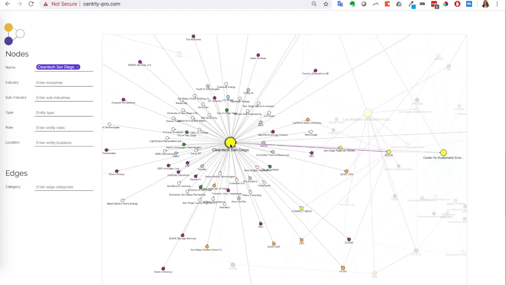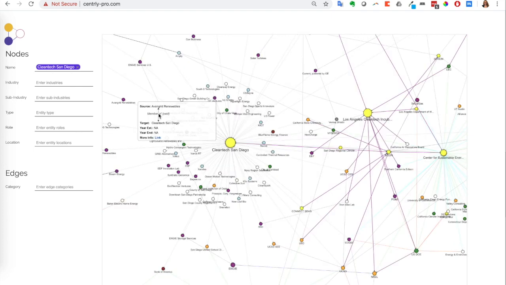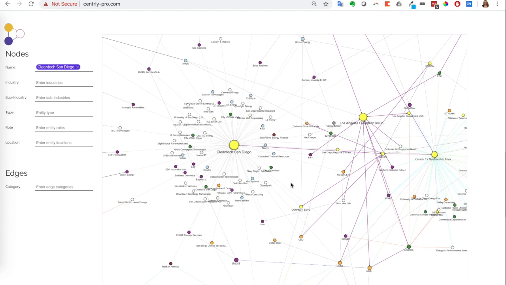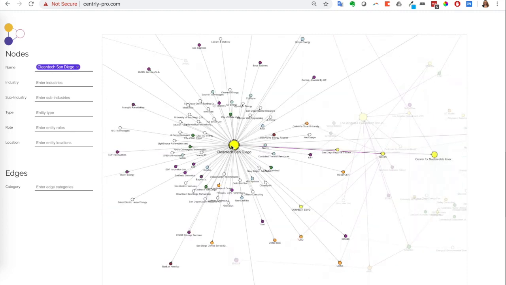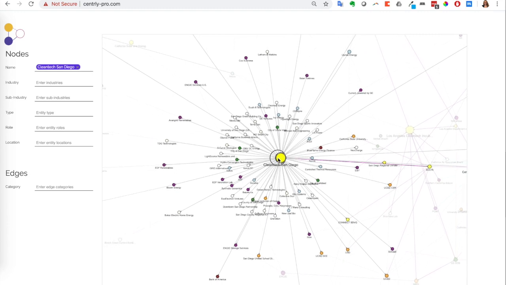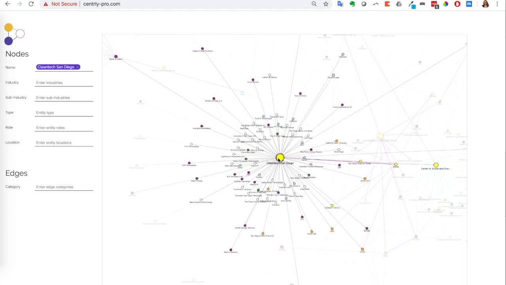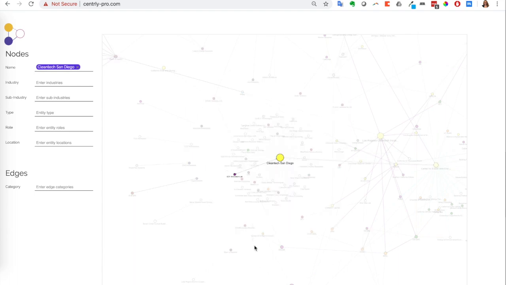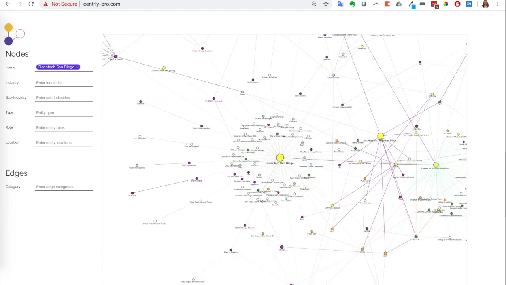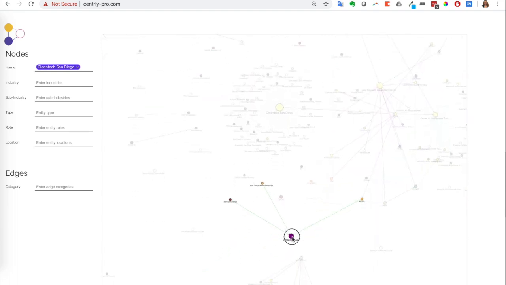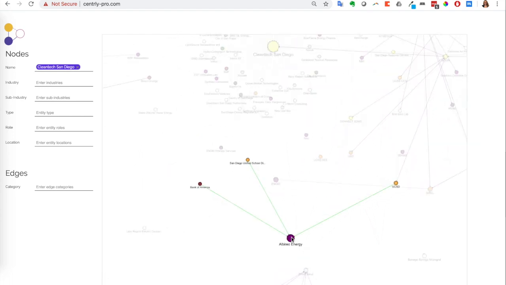You can see my immediate network, and that primarily is comprised of my member associations. And say, one of the real challenges is they need to bring in new corporate members. So two strategies. I can try to go through my immediate network and see if there are companies that these guys work with that might be beneficial for me to ask them to make an introduction to me as well. One of the interesting ones that I see, especially a large fairly well-connected node down here, is Alberio Energy.